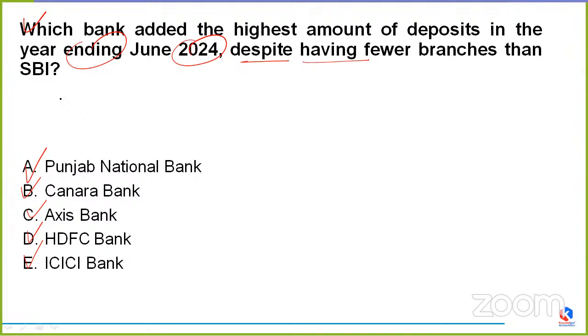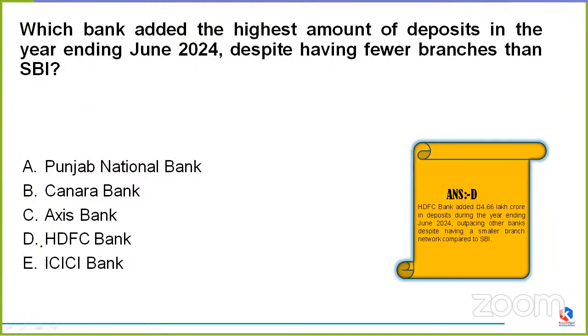No one is knowing any answer to be correct. No one is having any idea. Sandeep, option D. Okay. Anyone else? Okay, so great. This time the correct option, you both are correct. It would be option D, that is HDFC Bank. See, HDFC Bank has basically added rupees 4.66 lakh crore. How much rupees? 4.66 lakh crore in deposits during the year ending June 2024.